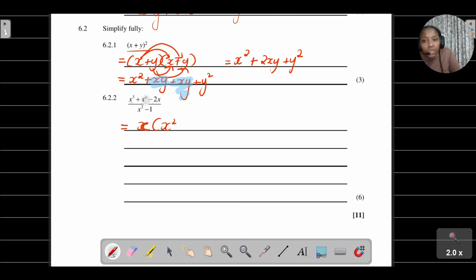Positive x to the power of 2 divided by x is going to give me positive x. Then negative 2x divided by x is going to give me negative 2. So I've basically taken out the common factor, which is x, and that is what I'm left with in the numerator. Now let's look at the denominator.